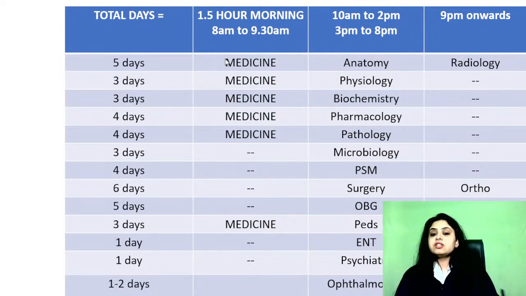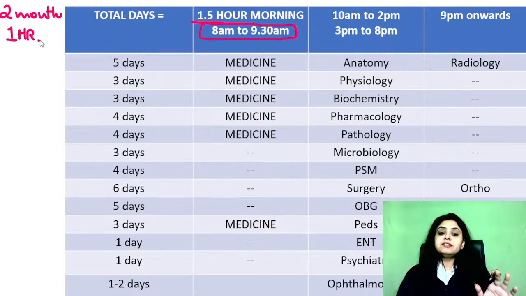So medicine at a stretch, if you read it, becomes very volatile, very bulky and very depressing also, because it's huge. So medicine, you will have to divide it. I have kept 1.5 hours. You can even continue with 1 hour, because even if I say for 2 months, I'm not saying 3 months. If you study medicine for even 1 hour every day for 2 months, imagine you have done almost 60 hours of medicine, and you did not have to give any special extra day for it. Organically, automatically, every day, one hour you are doing.